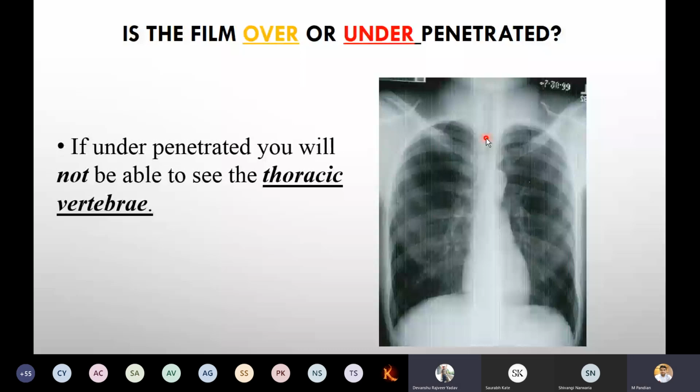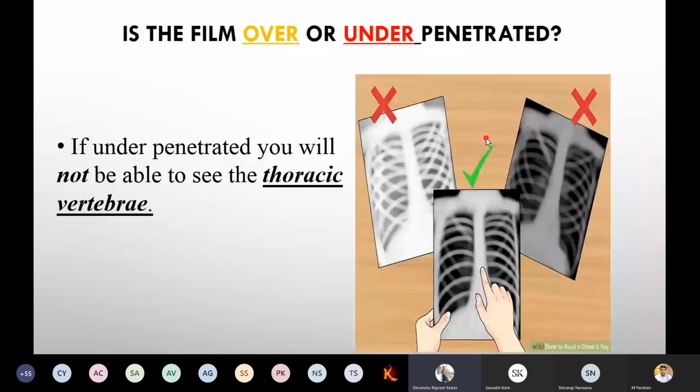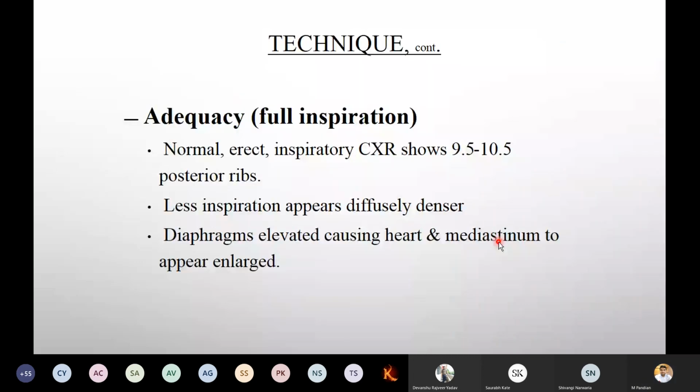No. Fine. So this is the normal one. It is over penetrated. It is under penetrated. So those we want to discard until you get the optimum one. So remember this in your mind.